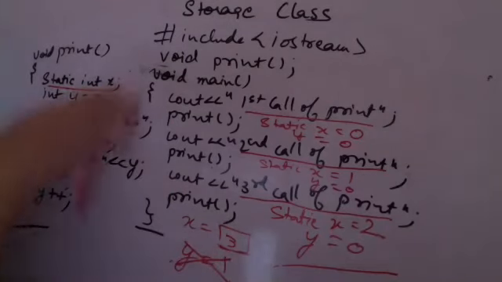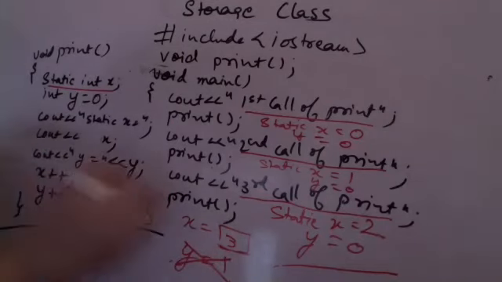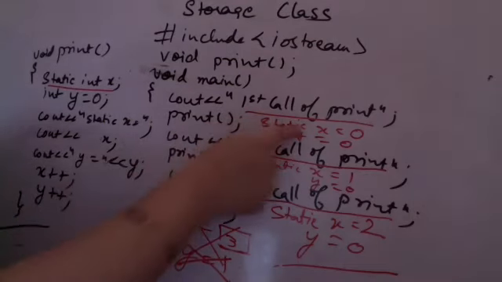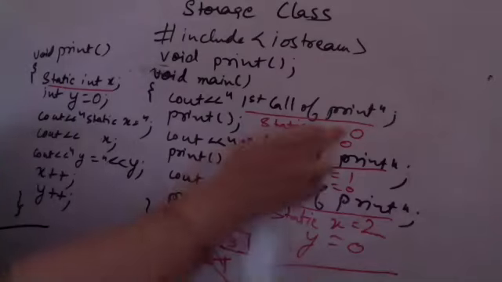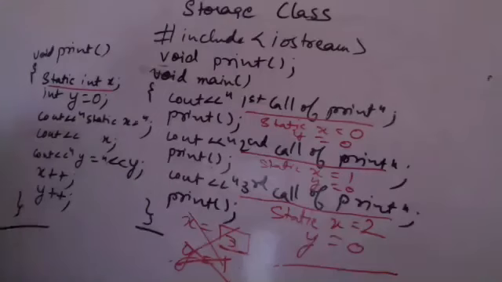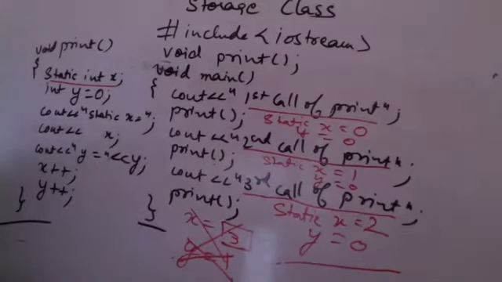When the entire program is run and we come back, then the lifetime of x will also end. Till my program is running, x will retain its value and the same value will be used every time we use x. That is the purpose of a static variable. So I am printing x and y every time. x is retained through the function calls, while y is recreated every time we call the function. Is the concept of static variable clear to all of you?